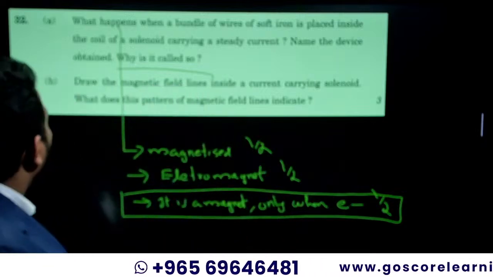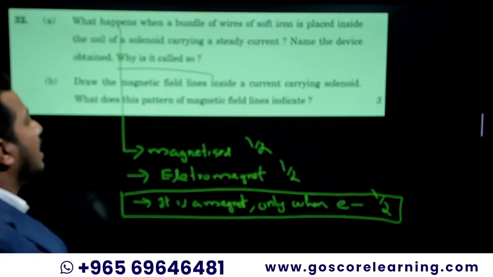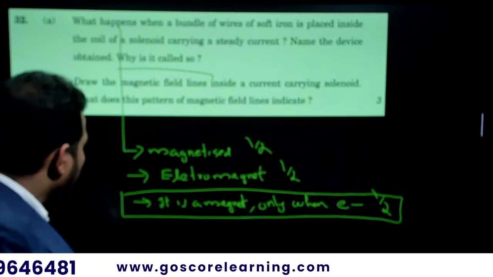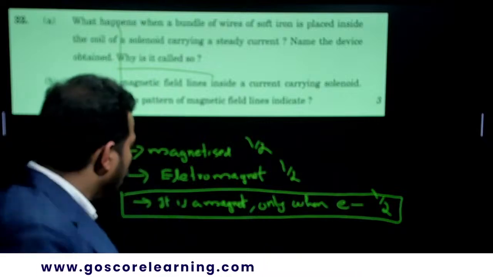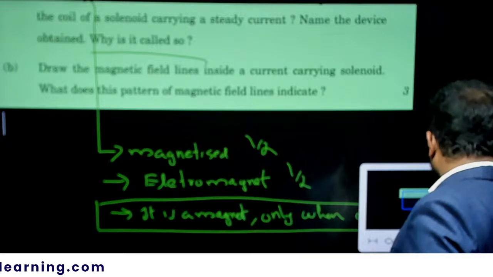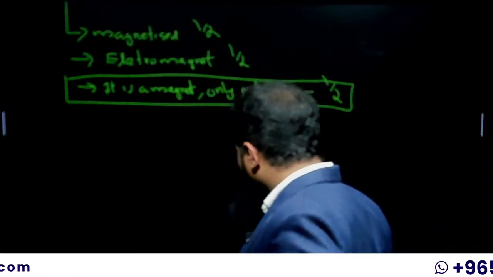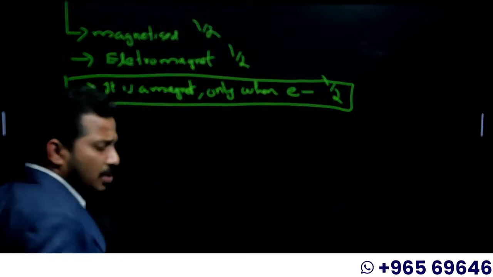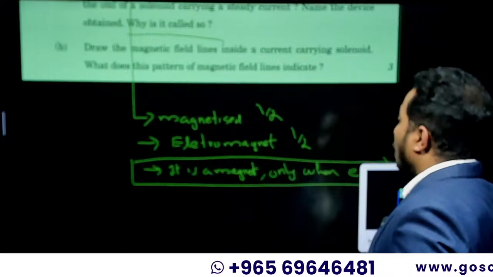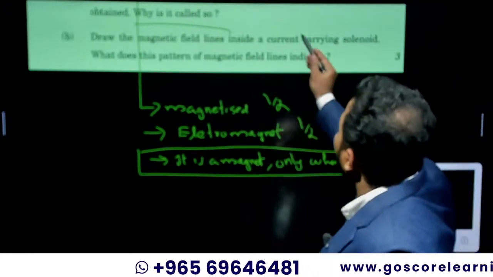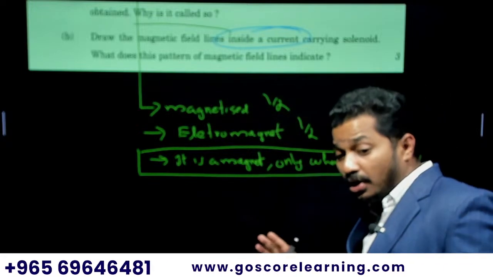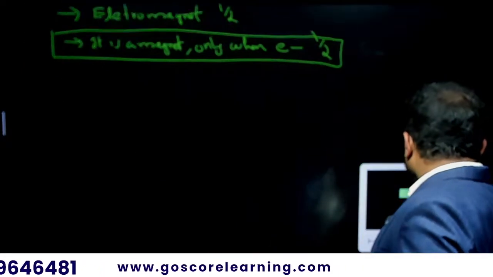Then: draw the magnetic field lines inside a current carrying solenoid. What does this pattern of magnetic field lines indicate? The shape of the magnetic field of a current carrying solenoid is similar to that of a bar magnet, right? So here the question is to draw the magnetic field lines inside the current carrying solenoid. They have only talked about the inside field. So inside, what is the pattern?